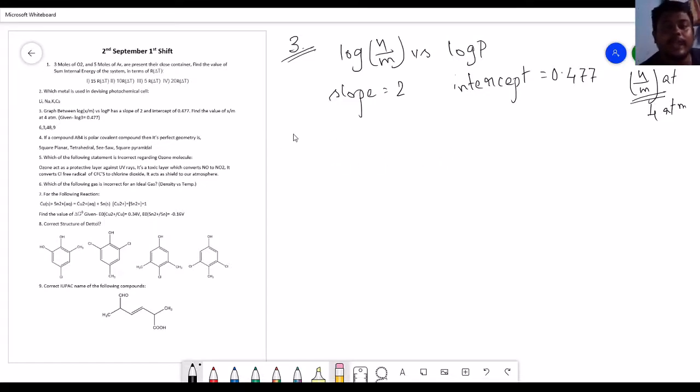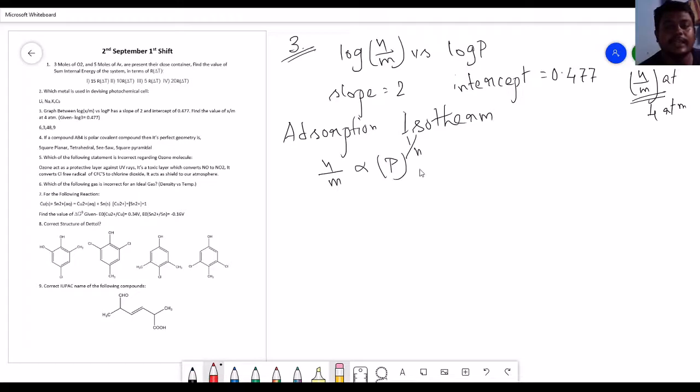This comes from the adsorption isotherm portion, where we have the Freundlich isotherm, which is represented by the equation x by m is proportional to p to the power 1 by n. When you talk about an isotherm, the first thing that comes to mind is that x by m is the extent of adsorption, and when this extent of adsorption is plotted against the adsorbate concentration or the pressure, it is called the isotherm.